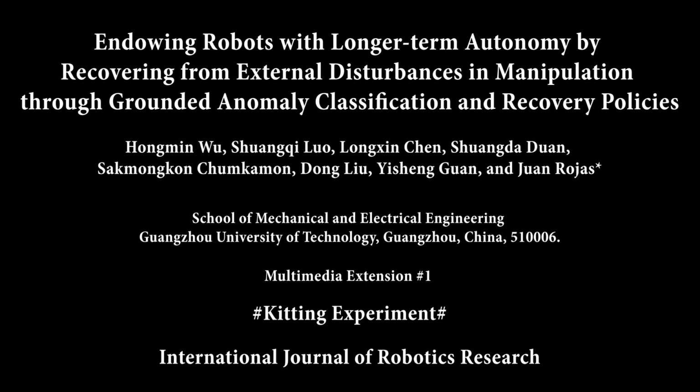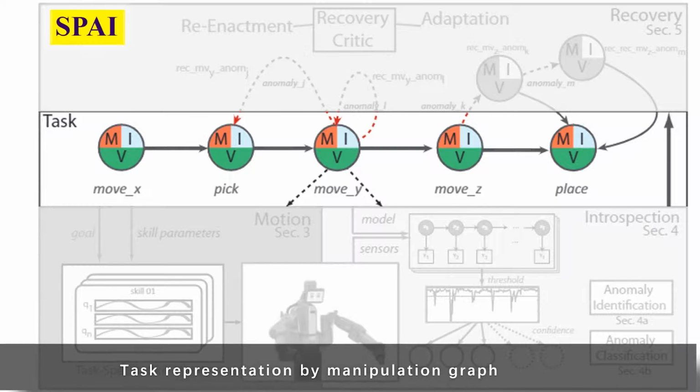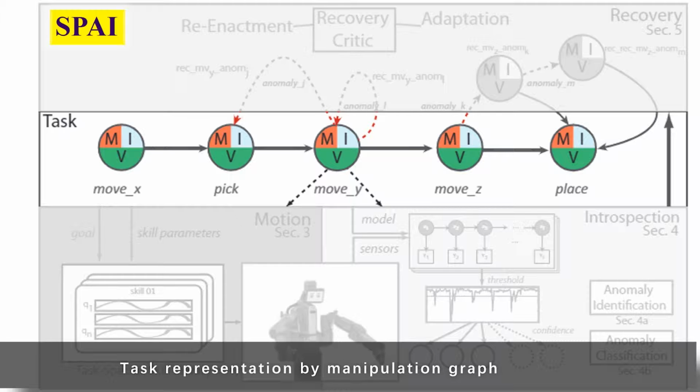Endowing robots with longer-term autonomy by recovering from external disturbances and manipulation through grounded anomaly classification and recovery policies. As part of our Sense, Plan, Act, Introspect framework, we use a manipulation graph for task representation. The graph is composed of nodes, which in turn are composed of 3 modules.